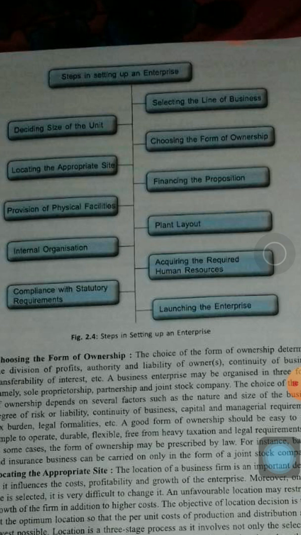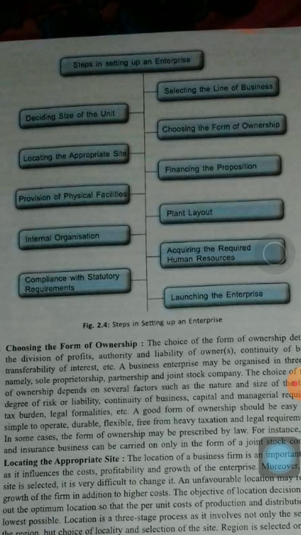Who will be the supplier, where from the raw material will be sourced, what kind of technology will be used, what will be the selling price, what will be the cost involved, what is the fixed cost involved. So after considering all these factors, the line of business is selected, and then